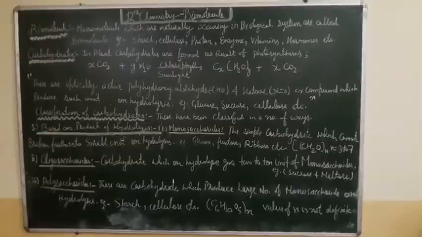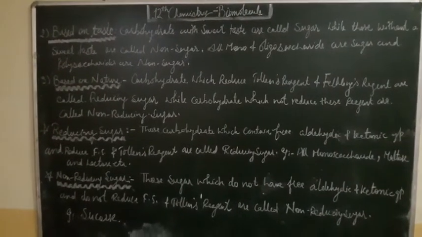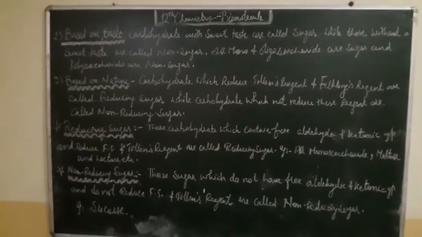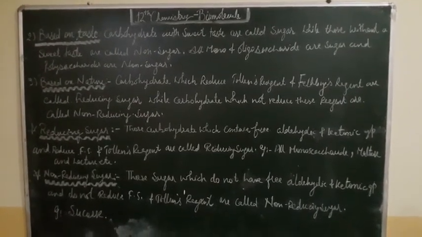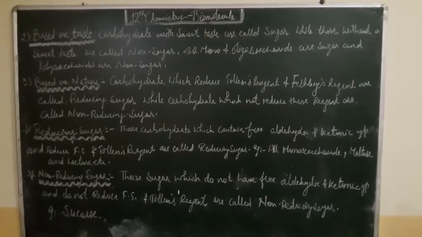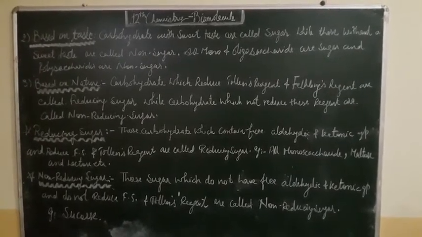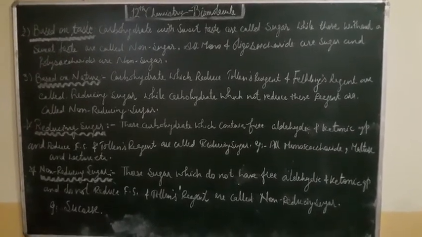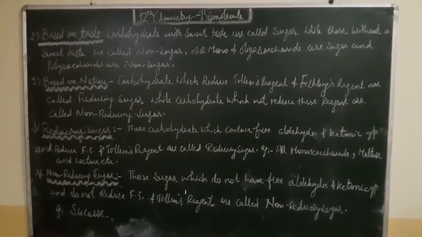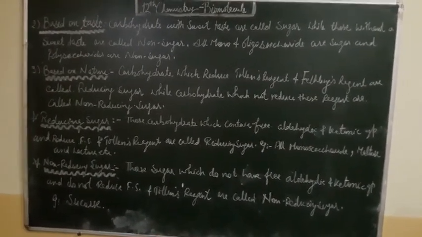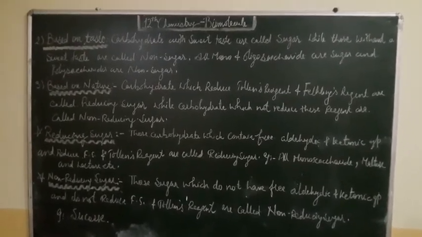Okay, the next classification is based on taste. Carbohydrates with a sweet taste are called sugar, while those without a sweet taste are called non-sugar. So all the mono- and oligosaccharides are sugars and polysaccharides are non-sugars.